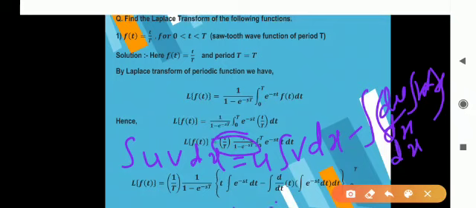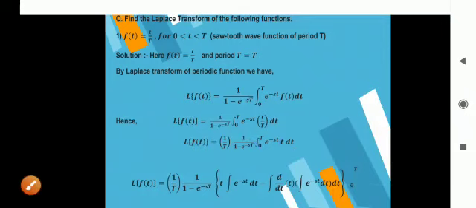And for this integration again, here t is written, and this integration is within the limit 0 and capital T, which is the period of the function. Okay, now the next part of the solution, I have written that step intentionally again.